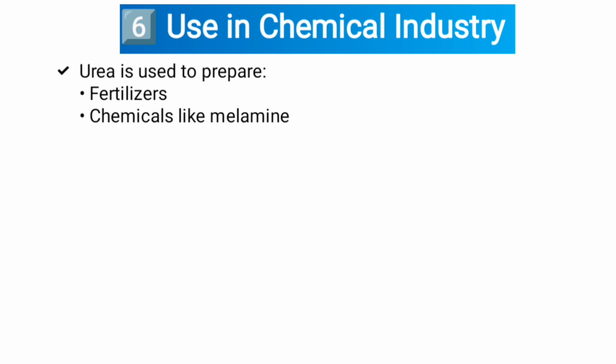Sixth one, urea is also used in the chemical industry. Urea is used to prepare fertilizers and chemicals like melamine.